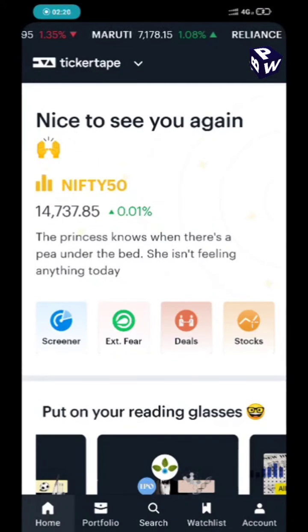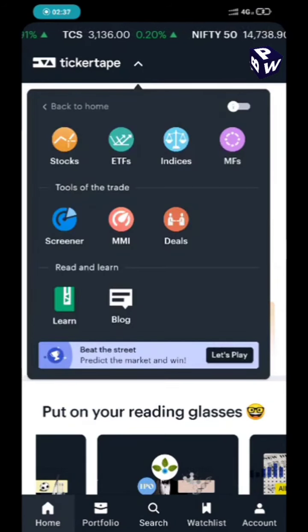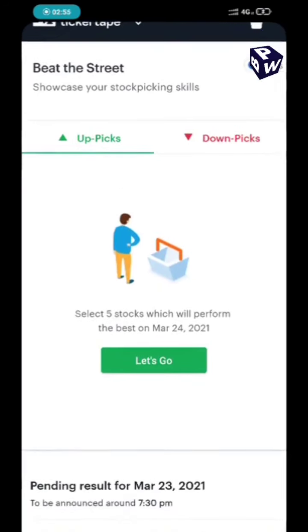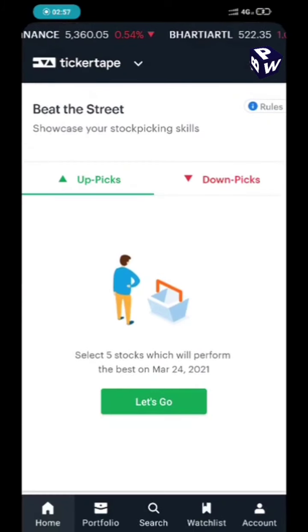So let us move on our main topic, that is the game Beat the Street. So to play the game, आपको टिकर टेप पे क्लिक करना पड़ेगा. You can see the down arrow. Click on this और आप यहाँ पर देख सकते हैं एक पर्पल बॉक्स में बीट द स्ट्रीट, प्रेडिक्ट द मार्केट एंड विन लिखा हुआ है, and you have to click on let's play. So this is the interface of the Beat the Street game.